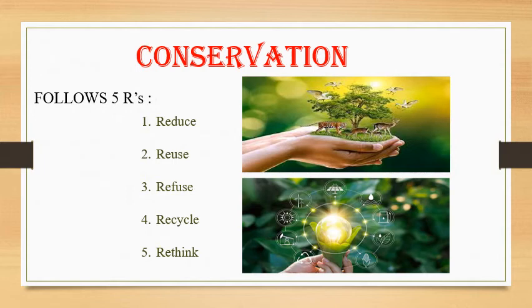Students, we have to create a sustainable community for the sustenance of life on the planet, to balance the ecological system. Our earth is the only habitable planet. So spread awareness for saving the earth from further deterioration and degradation. Okay, students, again we should have a responsibility to follow the 5 R's rule. 5 R's rule means reduce, reuse, refuse, recycle, and rethink. Everyone has a responsibility to follow these 5 things to conserve and to sustain the resources.